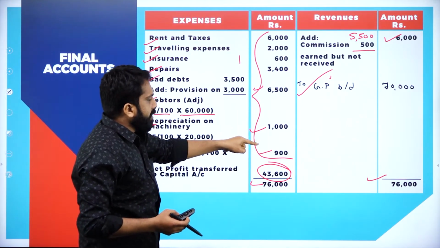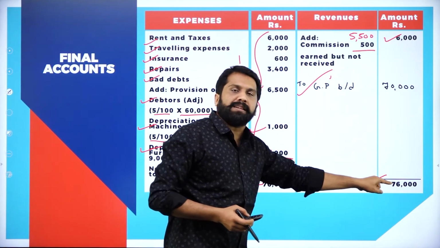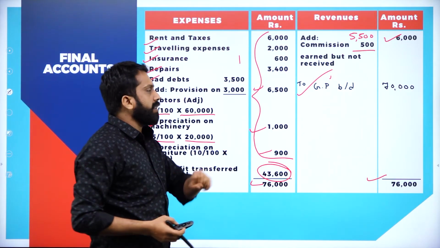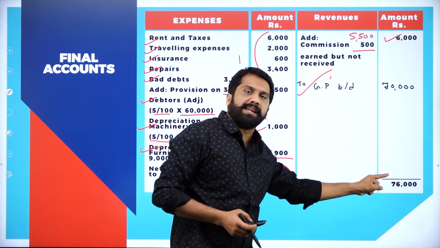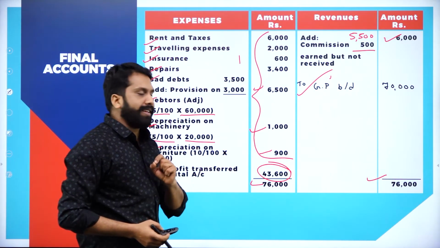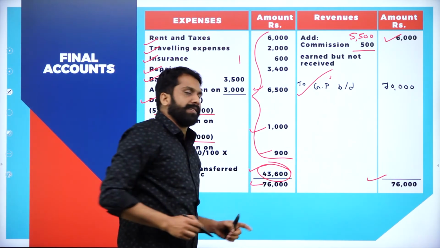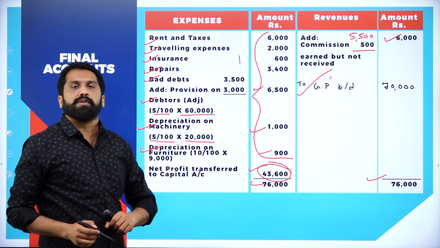Add everything and minus from 76,000. Again, I'll repeat. Add everything and minus from 76,000. You will get 43,600. This will be what? Net profit.